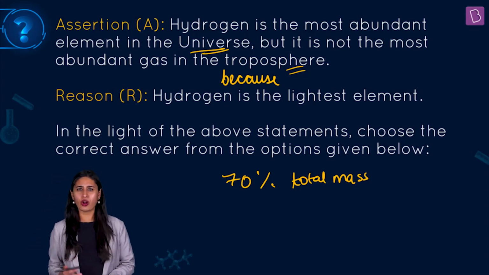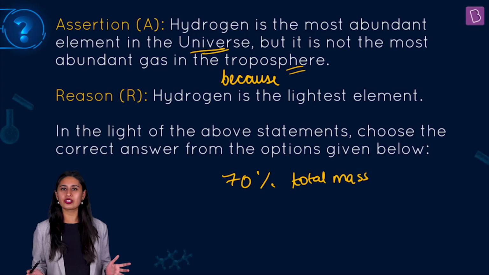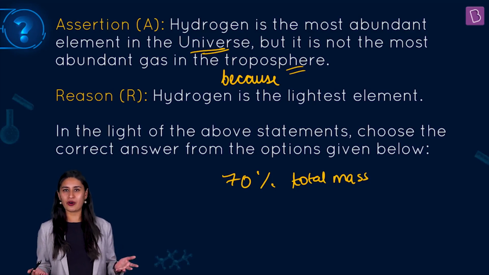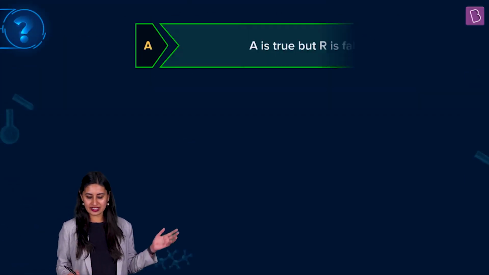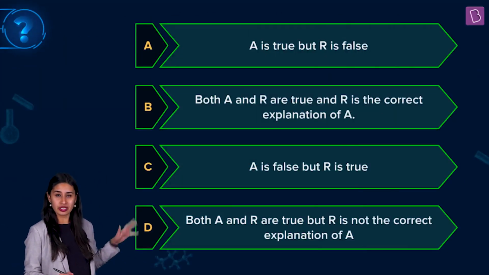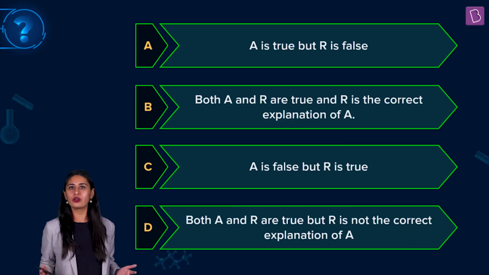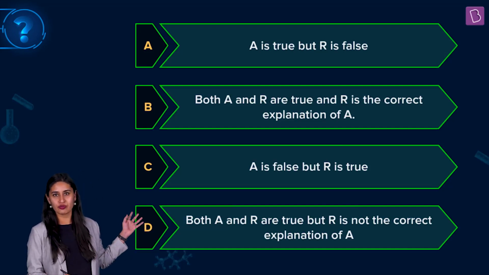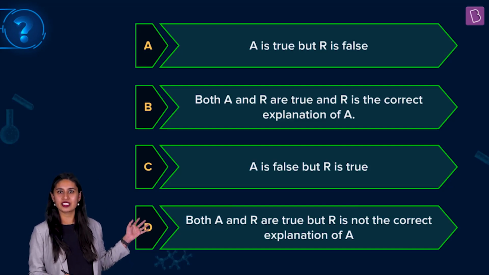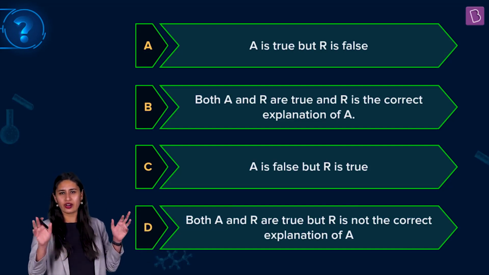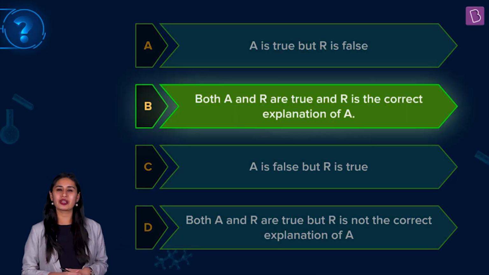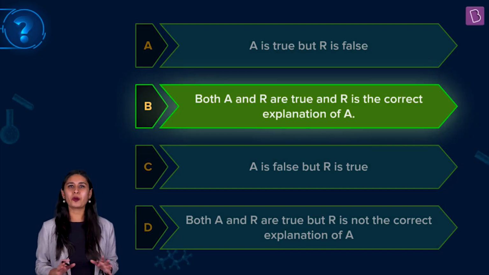So the most logical answer looks like yes, hydrogen is the lightest element. So the reason looks perfectly alright to us, and hence we can say that the assertion is true, the reason is also true, and the reason looks like a perfect reason for the assertion. The logical explanation would be that it is the lightest, that's why it is less abundant in the troposphere. So the right answer to this question becomes none other than option B.